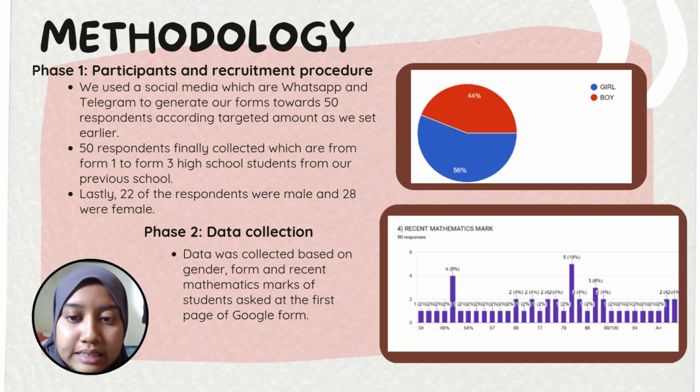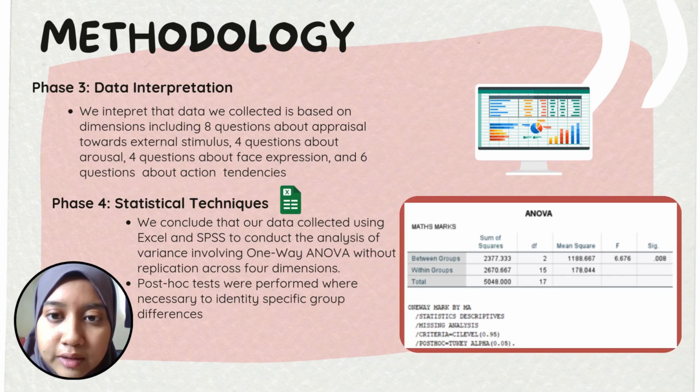And next, the second phase is data collection. Data was collected based on gender, form, and their recent mathematics marks that were asked at the first page of the Google form. Okay, the third phase is data interpretation.